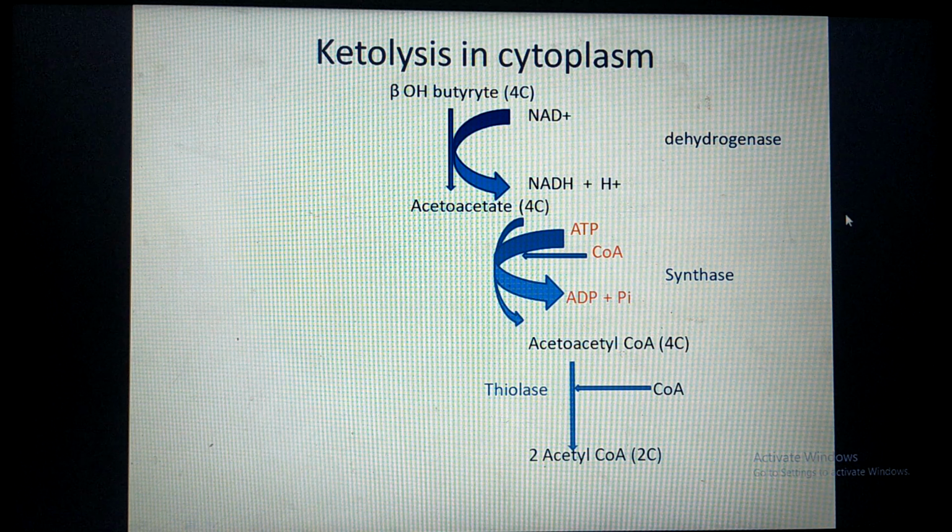Here ATP is required. In the mitochondrial step, ATP is not utilized. So this pathway is a minor pathway for ketolysis. The pathway of ketolysis in the mitochondria is the major pathway. So acetoacetyl CoA is formed with 4-carbon, which undergoes lysis with the help of enzyme thiolase to form 2 molecules of acetyl CoA. This step is also similar to the step in mitochondria.